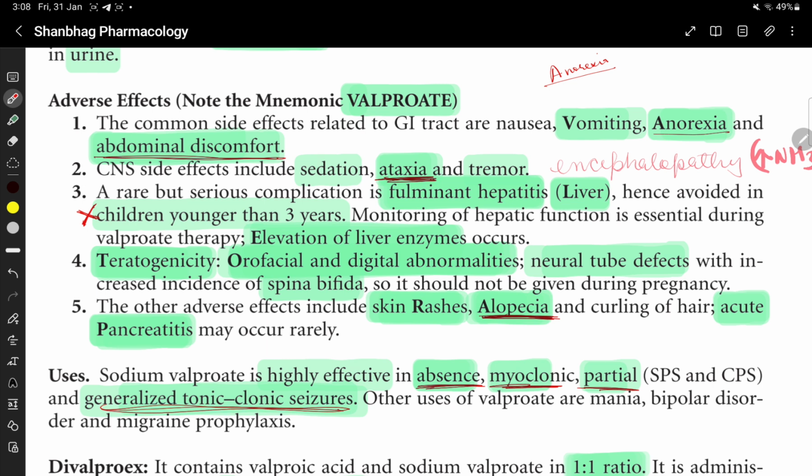Absence, myoclonic, generalized tonic-clonic seizures, and partial seizures. Other uses of valproate are mania, bipolar disorder, and migraine prophylaxis.